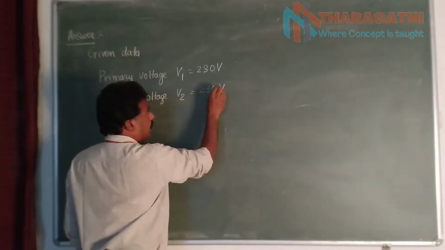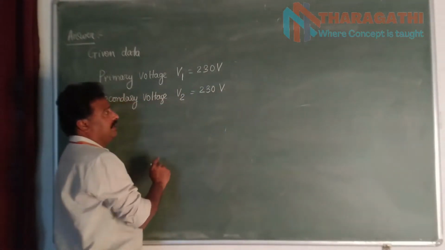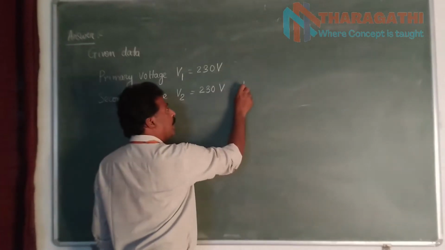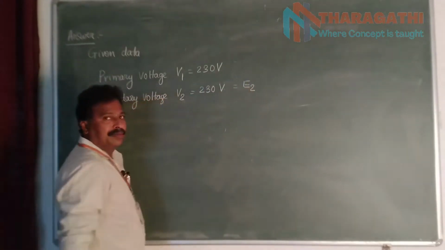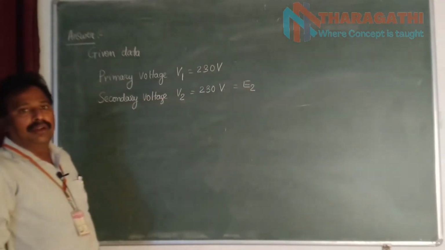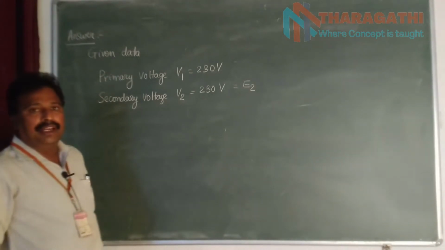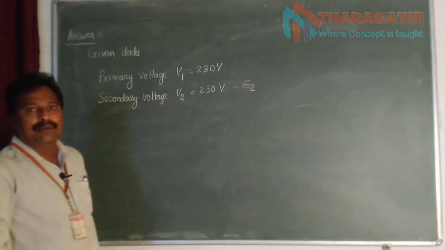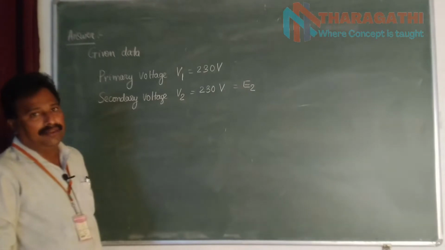230 volts అనే అంటాం. Under no load conditions, this V2 is equal to E2కి సమానం అవుతుంది. No load conditions లో secondary no load voltage is equal to EMF induced in the secondary winding.